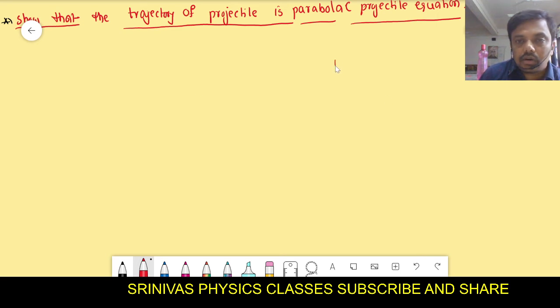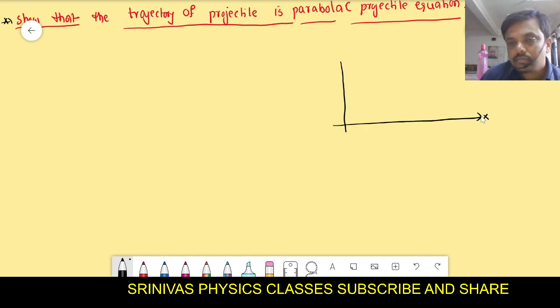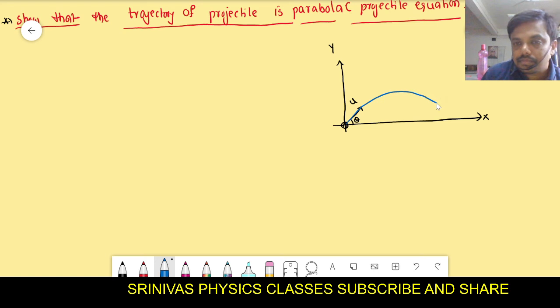Let us take two dimensions. This is the x-axis. This is the y-axis. I am throwing one object, for example, with some velocity u at an angle theta with the horizontal. Then that object will travel along this path.